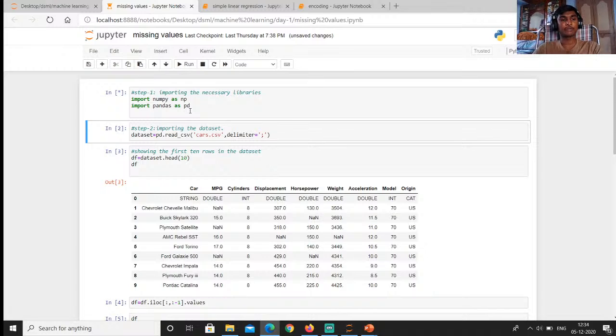Let's wait some time to run it. I think it's taking a lot of time. Yes, see, it does not show any error, which means the libraries are successfully imported.